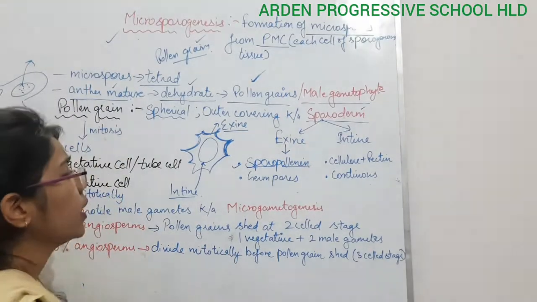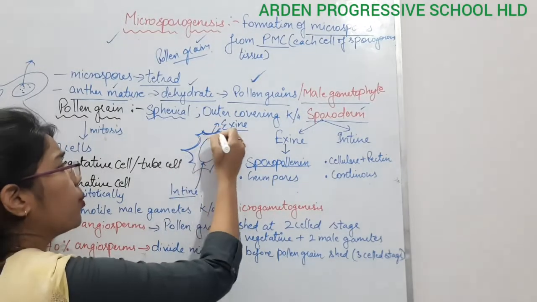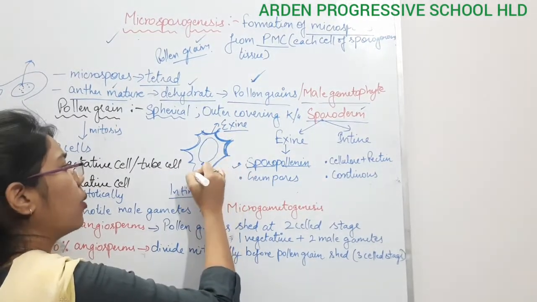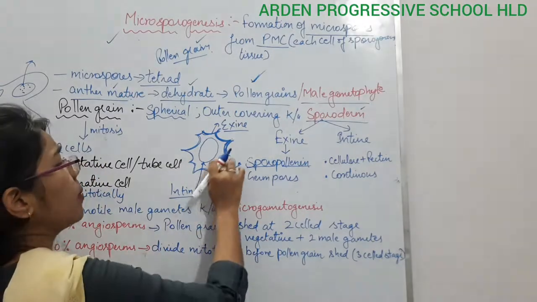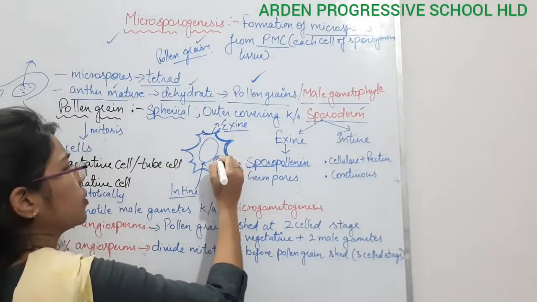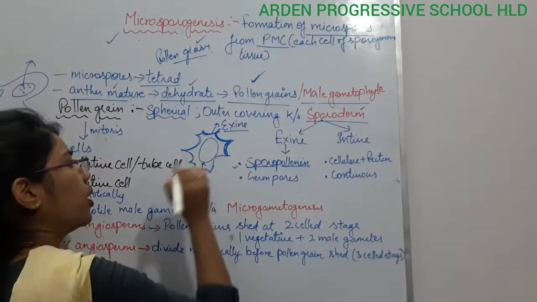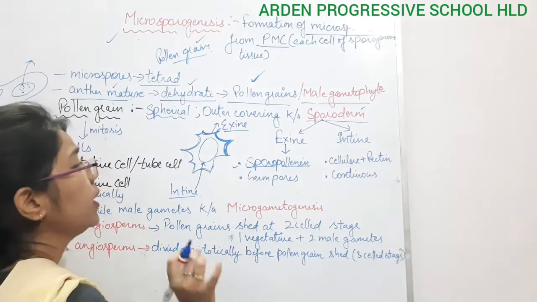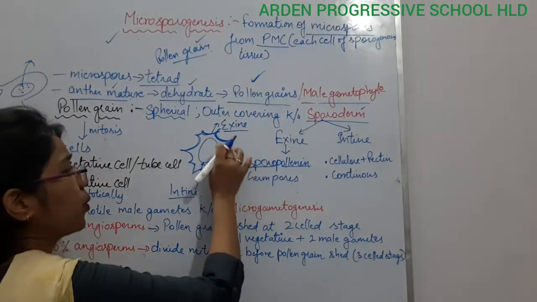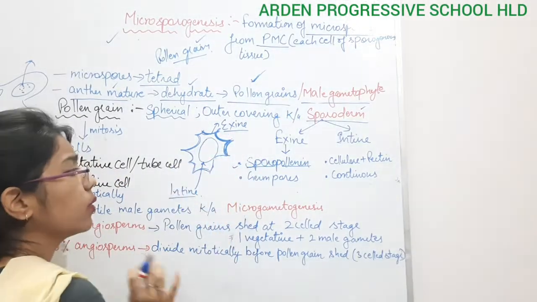Is it clear? So what is happening? The sporopollenin is present at the outermost part, but there will be some structure where the sporopollenin is absent. At some point there will be no sporopollenin.